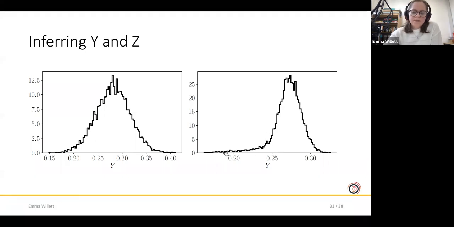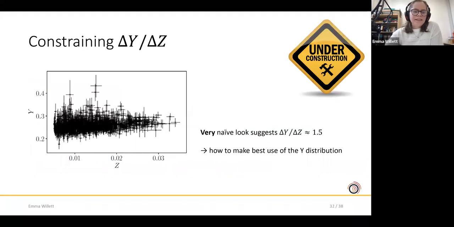So if we take a very, very naive look at our results, where we do just take the average of these distributions, we seem to see a metallicity helium enrichment ratio of about 1.5, which is very consistent with the literature. But again, this is very naive, and we're not making best use of all the information that we have at our disposal. And this is sort of the point that I'm at with the work now. I was asking the question of how we can use all this data to best effect.